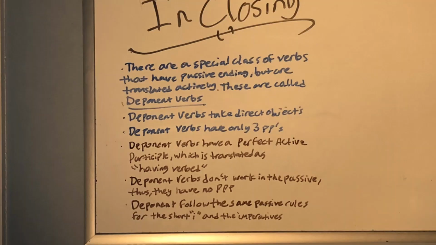Deponent verbs also follow the same passive rules that we had with verbs earlier in the year, like the short i to e rule, and you form the imperatives the exact same way that we did with passive imperatives earlier in the year.